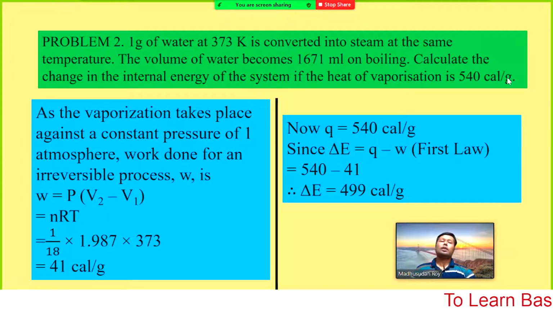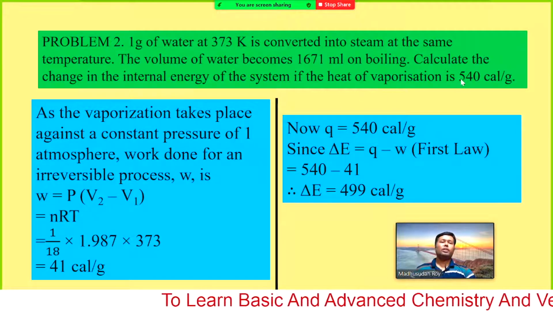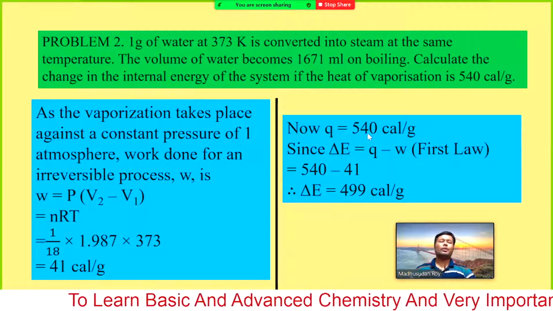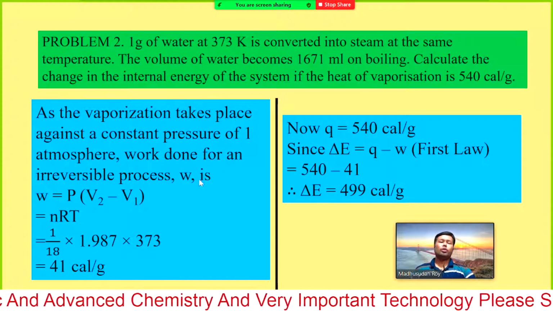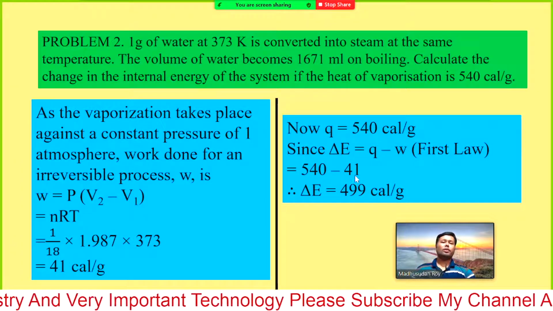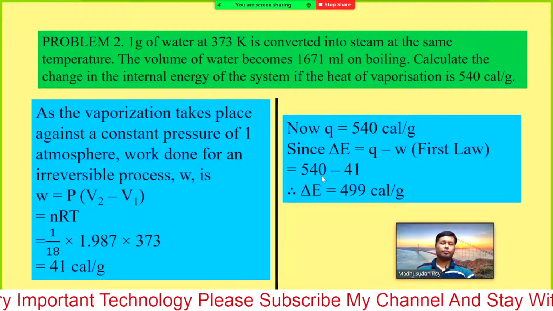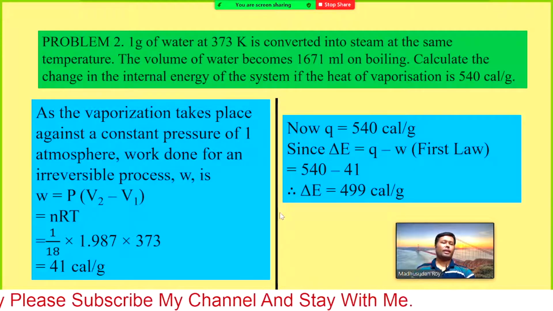Now, you have been given the heat of vaporization, 540. So, now Q equals 540 calorie per gram. Since you know the formula delta E equals Q minus W, what will be the delta E? Just 540 minus 41, that is 499 calorie per gram.